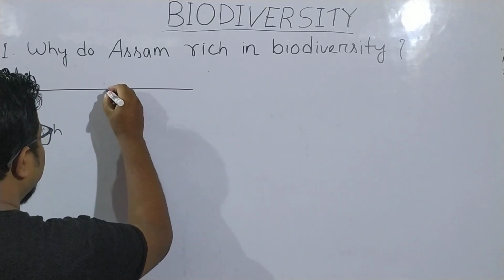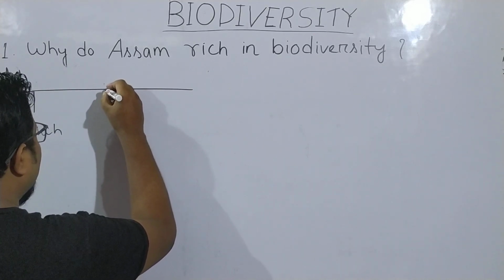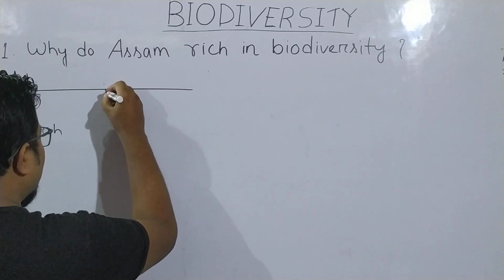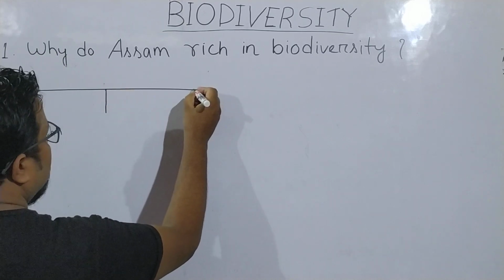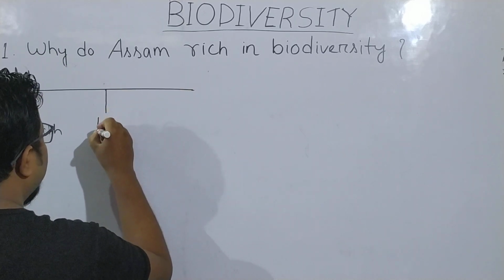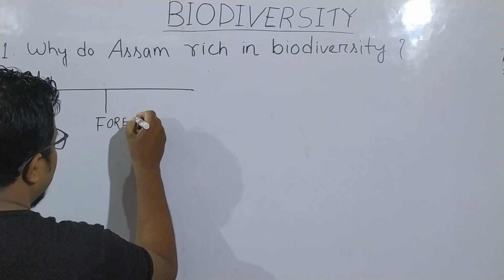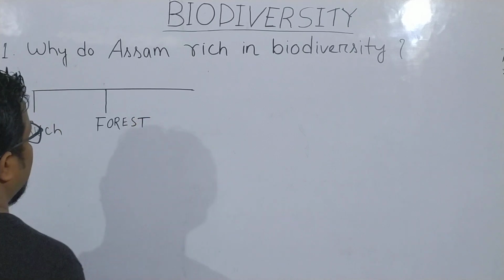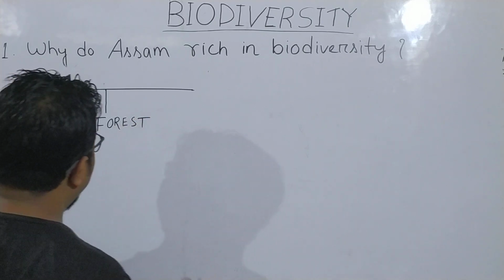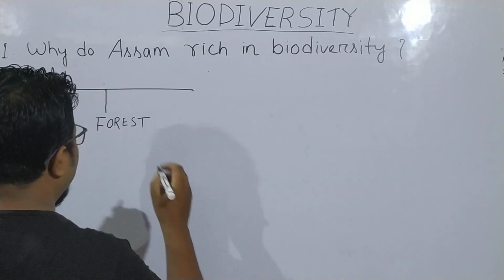Number two, we will look at what are the different types of forest or vegetation found in Assam.